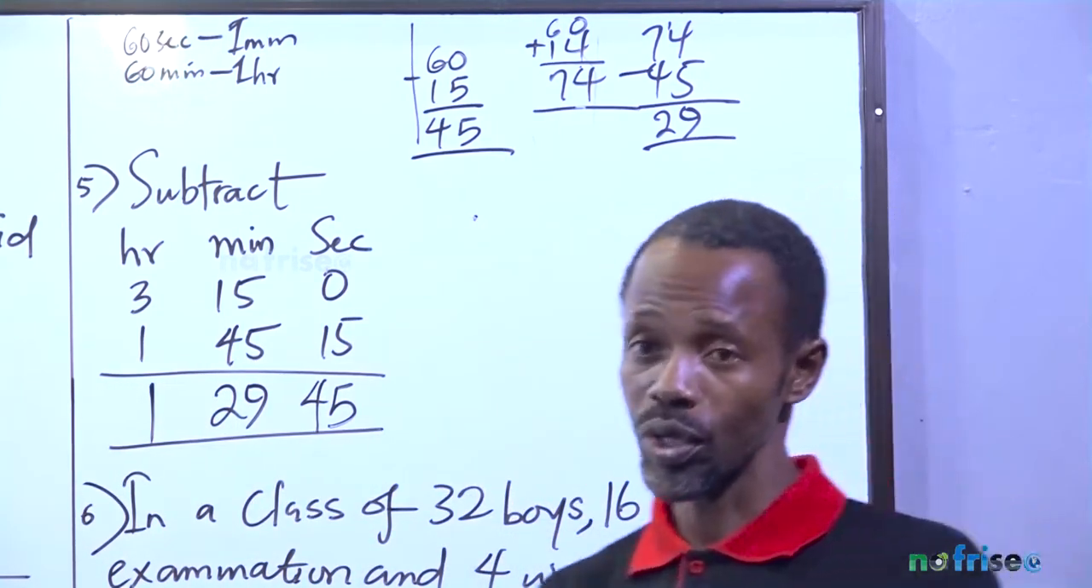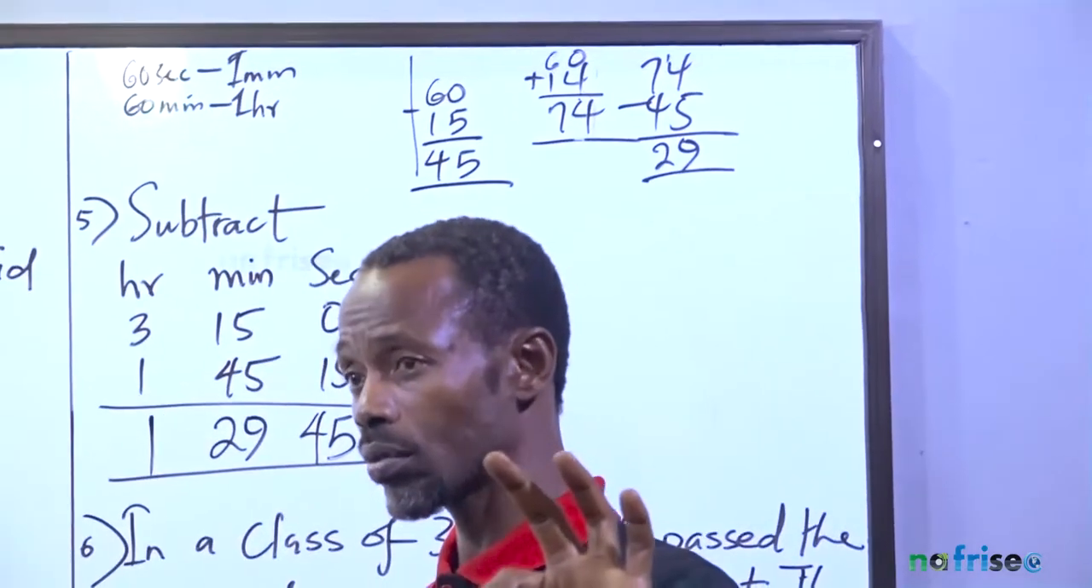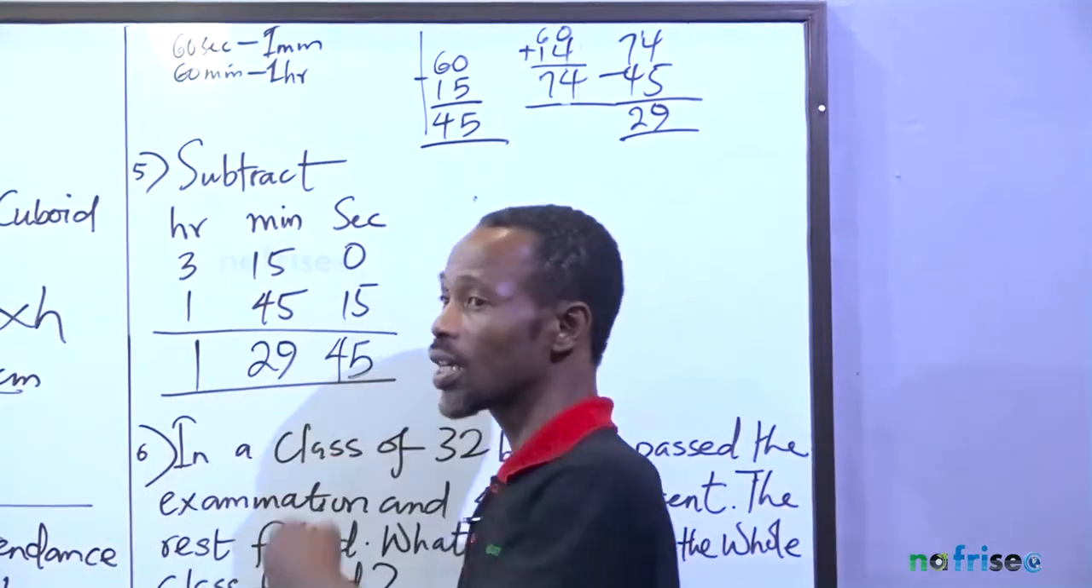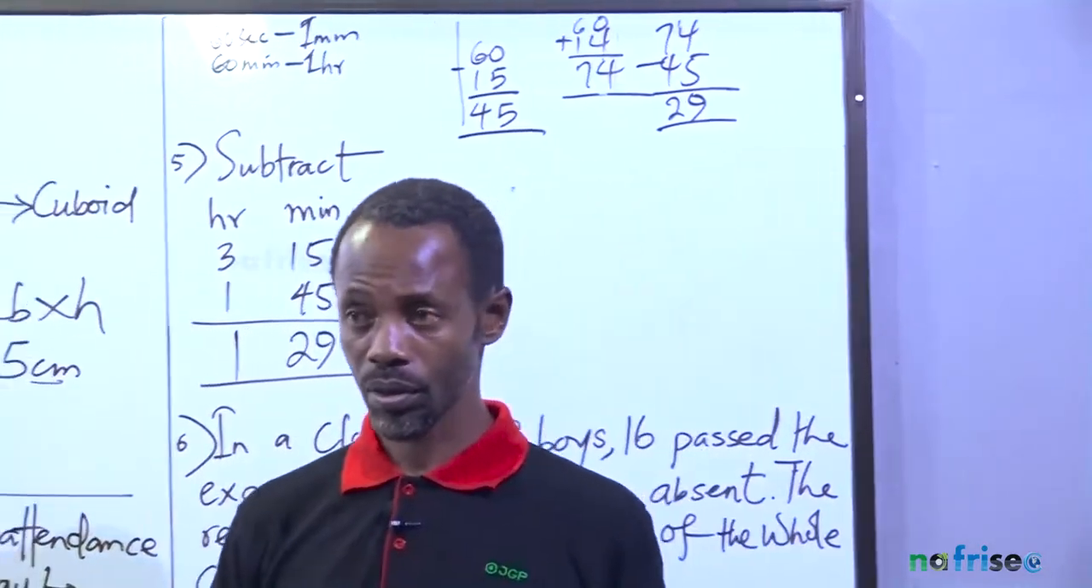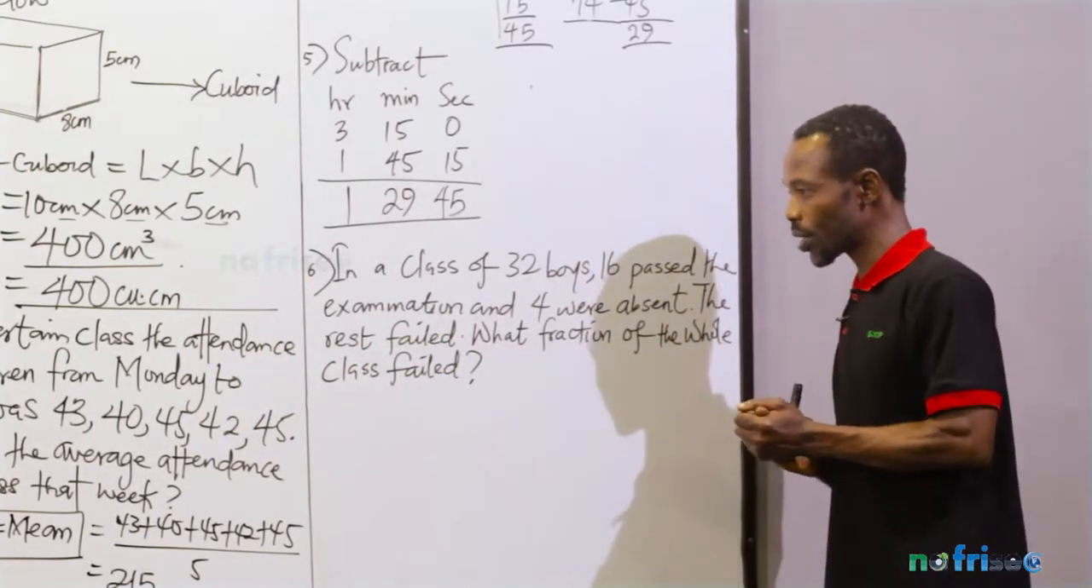So when you borrow in the minute hand and you take it to the second hand, it is 60 you have borrowed. If you borrow from the hour hand and you take it to the minute hand, it is 60 you've also borrowed. It's as simple as that. Are we good? Okay, number 6.